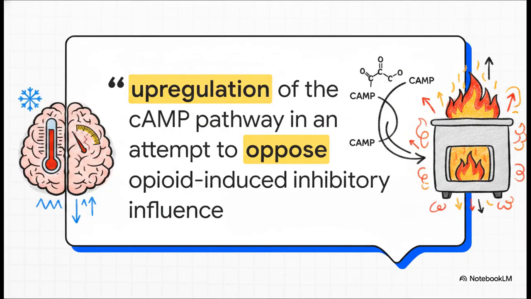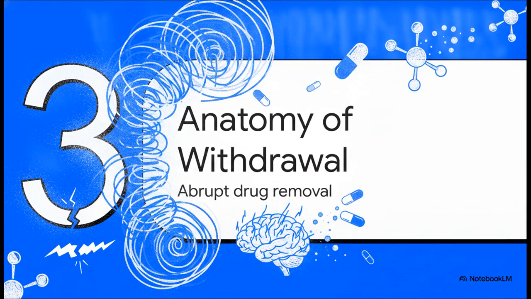The best way to think about it is like this. The brain acts like a biological thermostat, constantly striving for homeostasis, or balance. If opioids are constantly pushing the temperature down, chilling the whole nervous system into sedation, the brain's thermostat adapts by cranking its own internal furnace all the way up to compensate. Which leads us right into part 3, the anatomy of withdrawal.